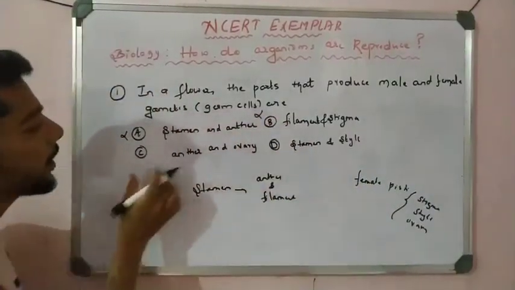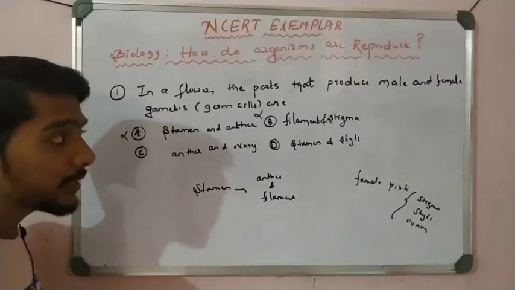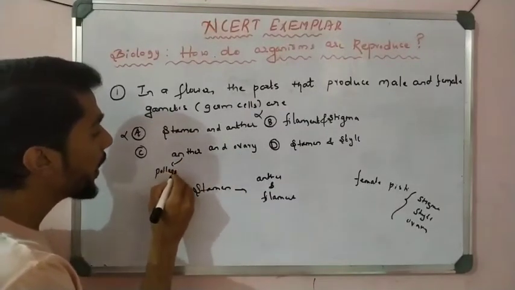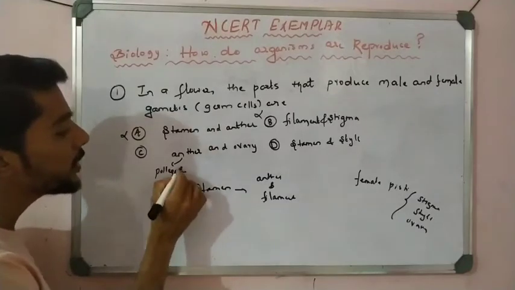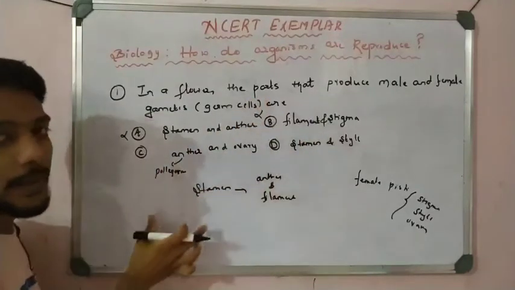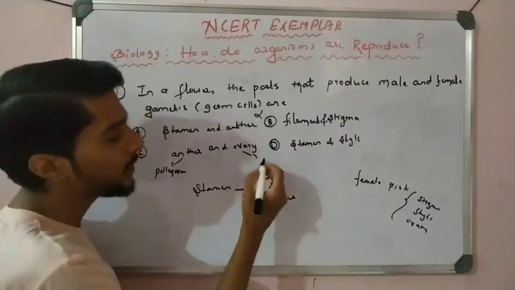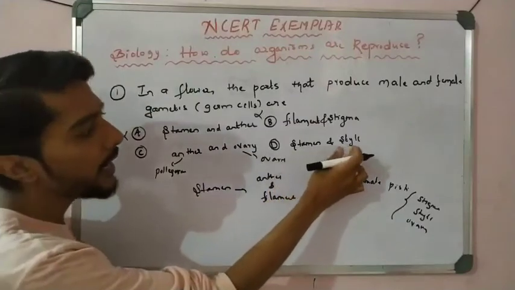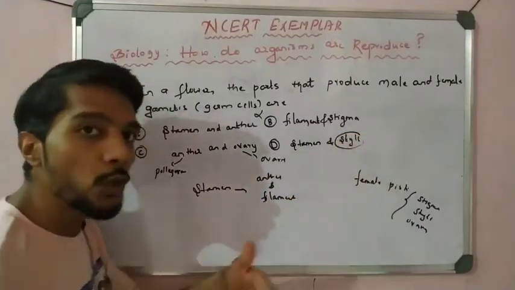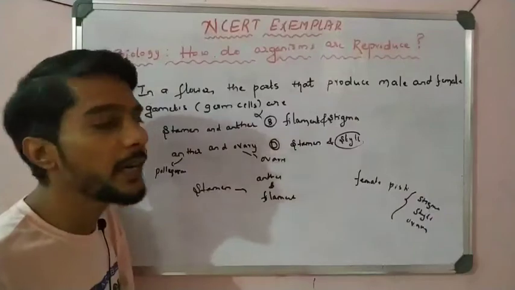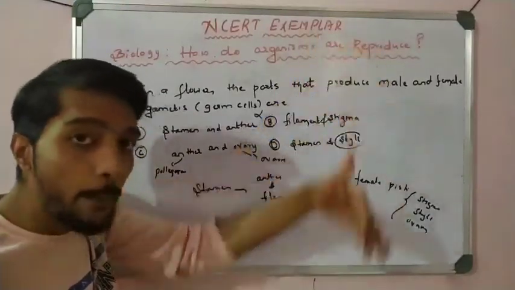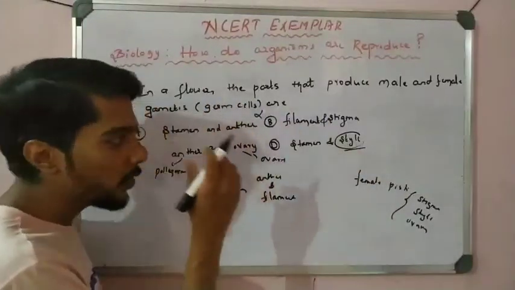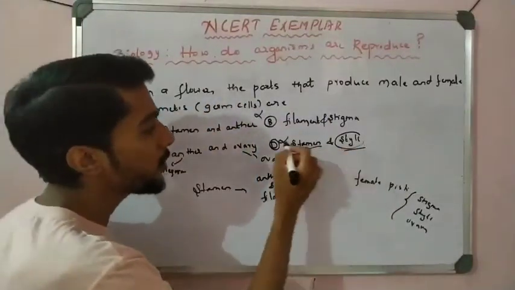So here see anther and ovary, right? This option is correct. Why? Because anther produces pollen grains, and these pollen grains are the male gamete, and the ovary produces ovules, eggs, which are the female gamete. So stamen and style, again it is not. Style is only a passage through which pollination takes place, a passage through which pollen grains enter the ovary, but it is not a part. It is only a site, right? So here stamen is correct but it is not matched, so this is also eliminated.